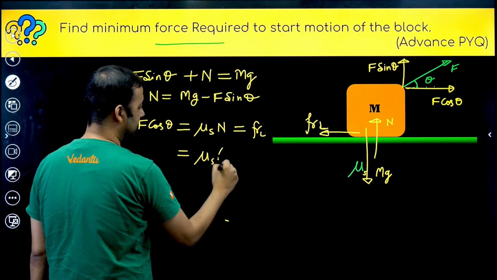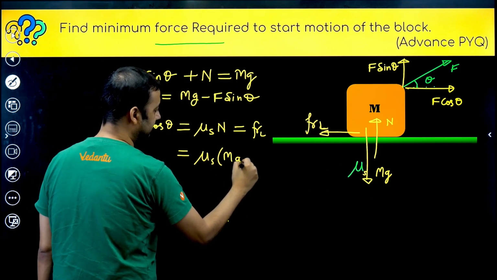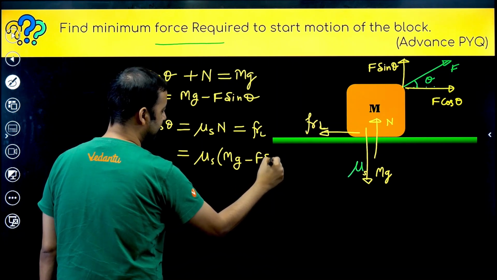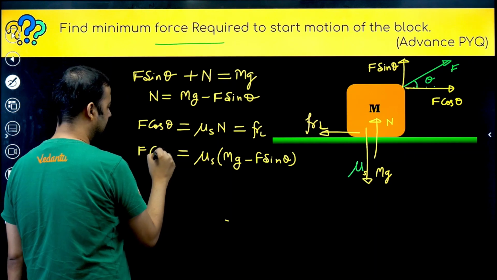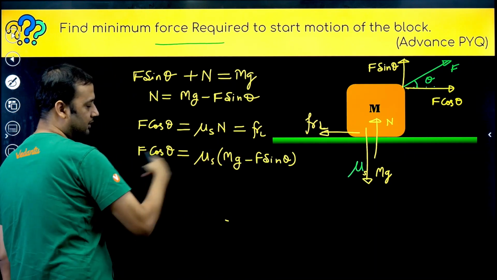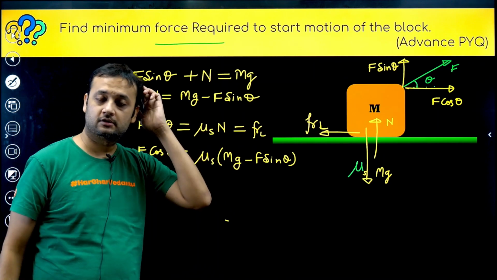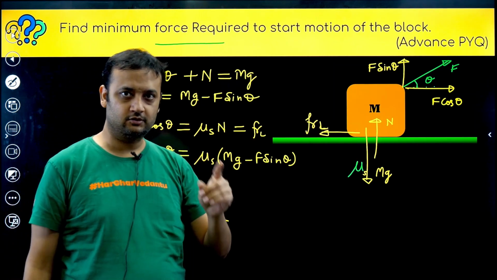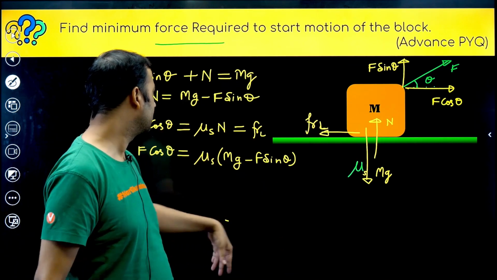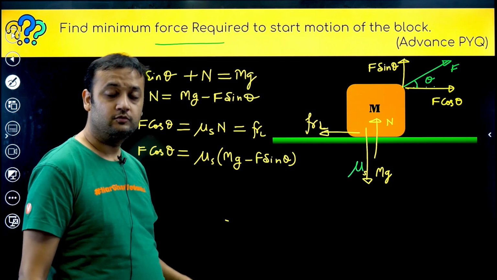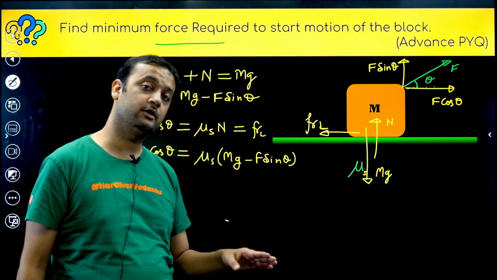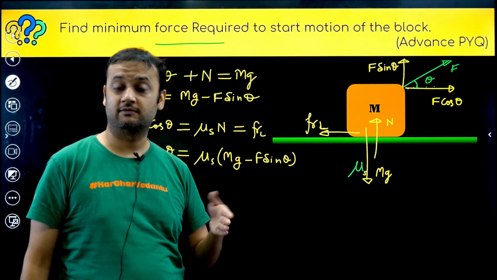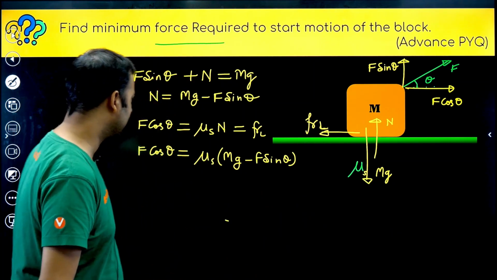What is normal? mg minus F sin theta. So this is F cos theta. I hope you have understood. If this condition holds, block will not move yet, but will be on the verge of motion, just about to move.